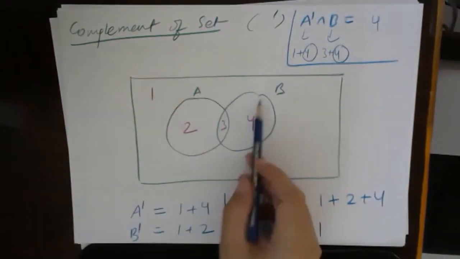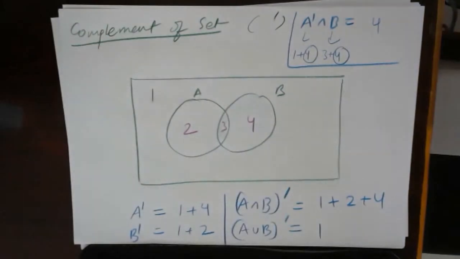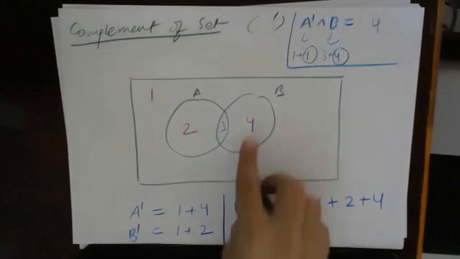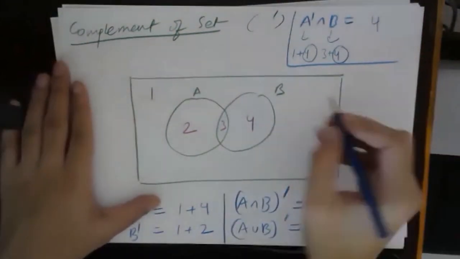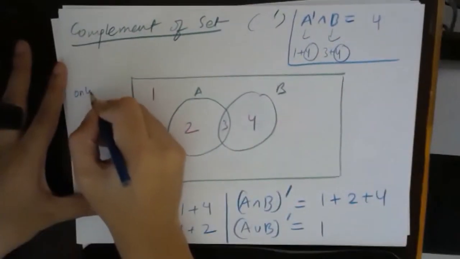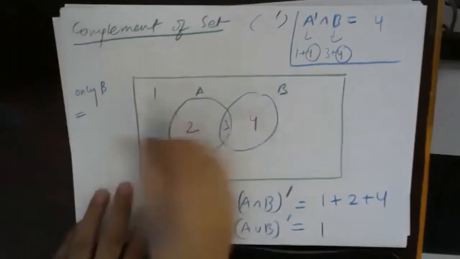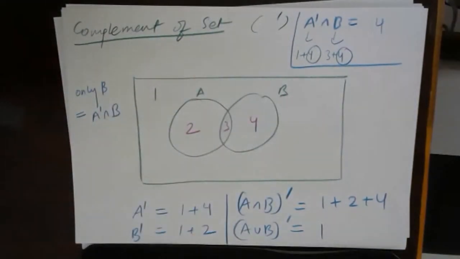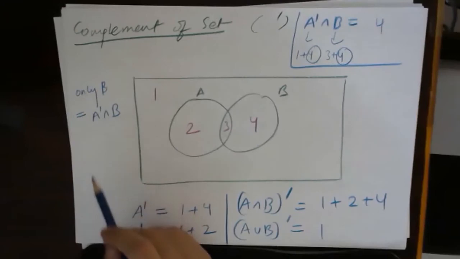Okay, and we have already seen what region 4 is called. Think about it. I just told you. This region 4 is also called only B. That means only B can also be represented as A complement intersection B. Yes or no? Think about it.